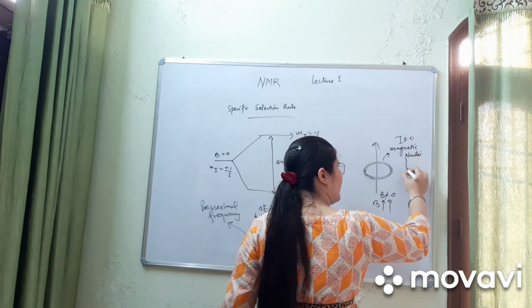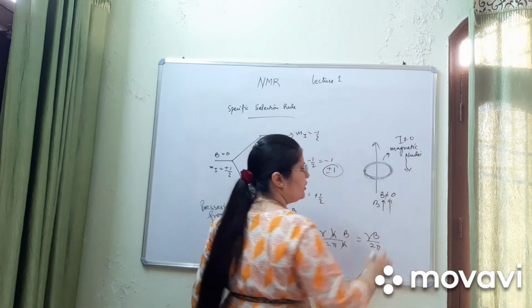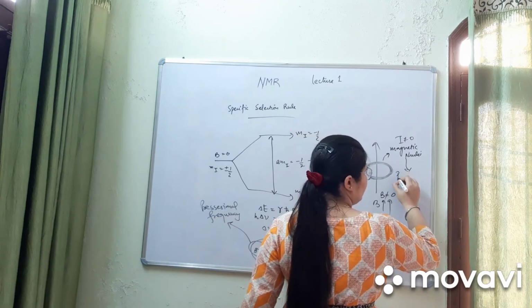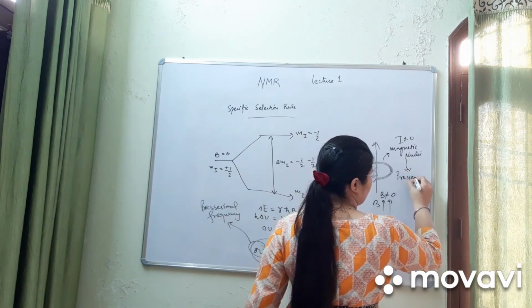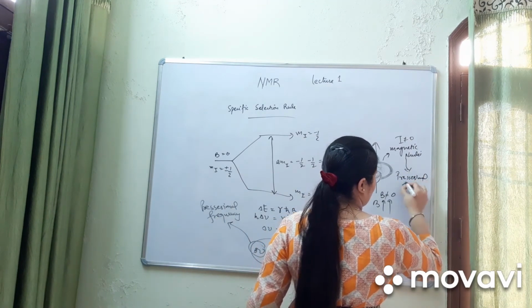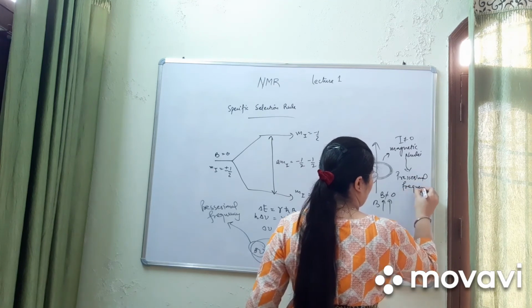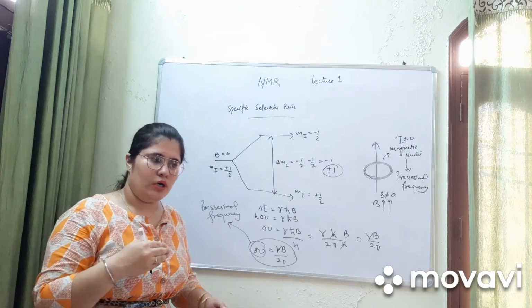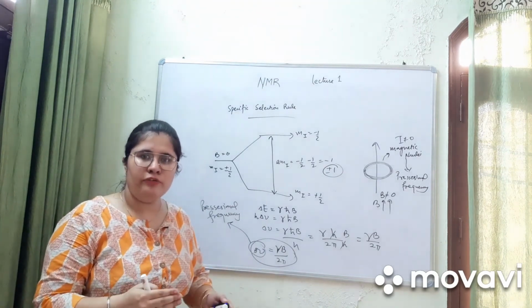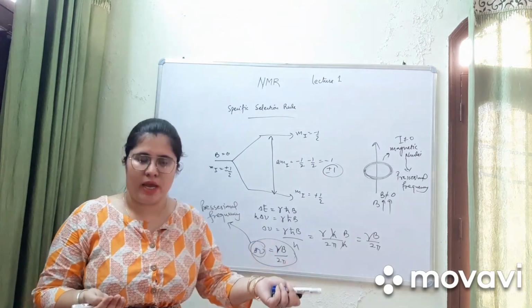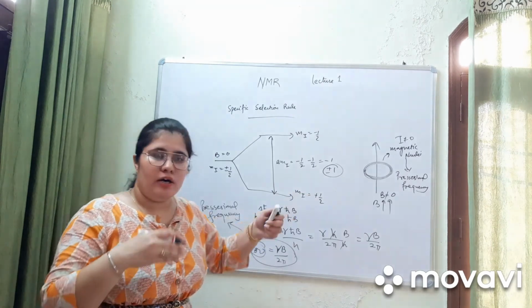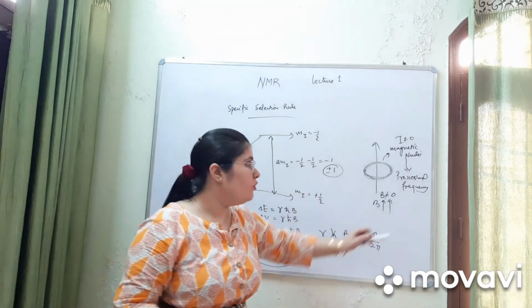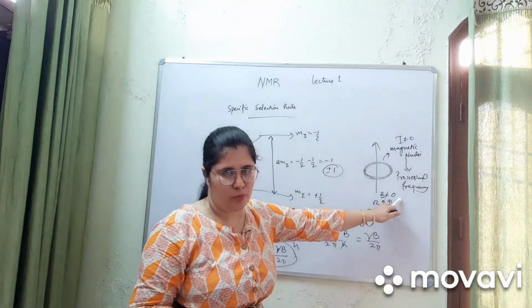Then that nuclei generates its frequency known as precessional frequency. And for a molecule to transit from its ground state to its excited state, the resonance energy required will be equal to the precessional frequency.